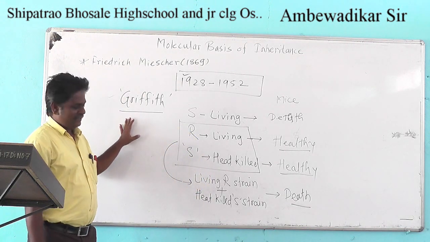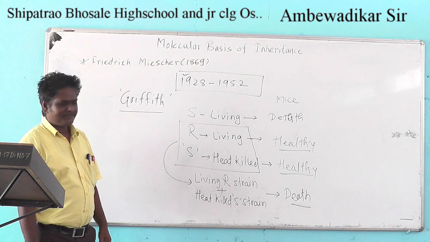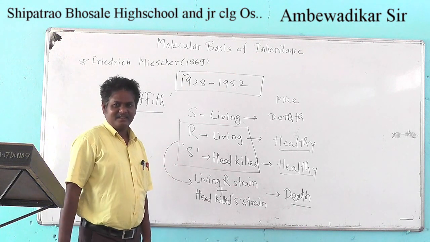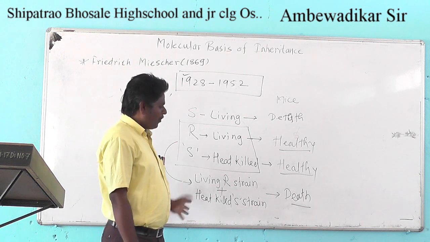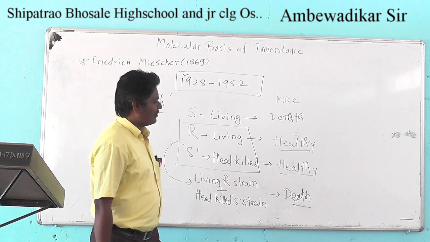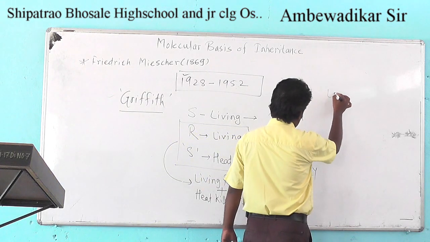And further, this mice body was studied, and from that mice body Griffith got the living S strain.